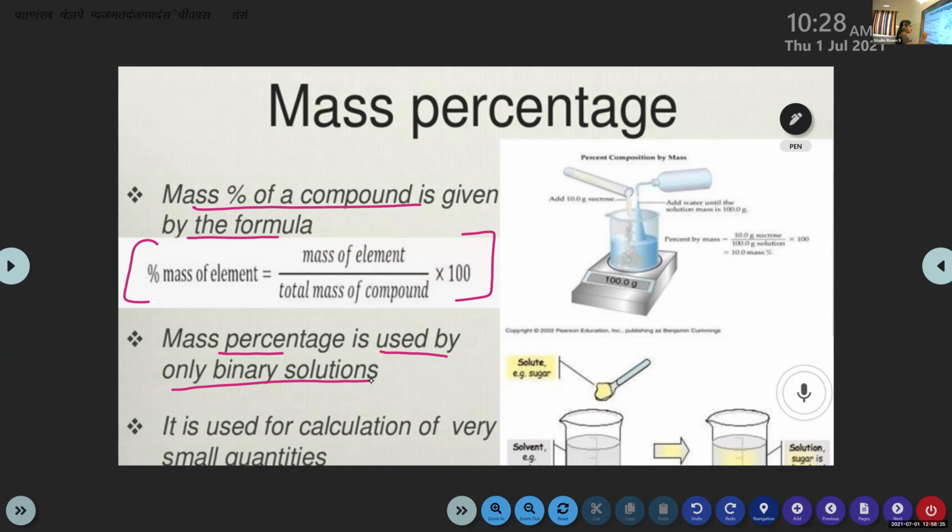So this mass percentage is used only for binary solutions. It is used for the calculation of very small quantities.